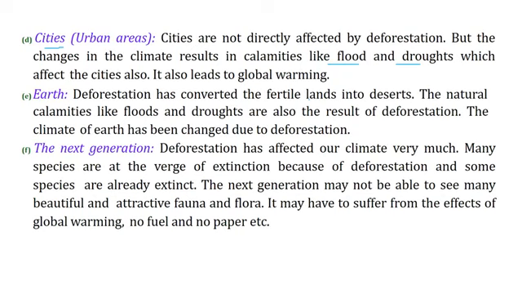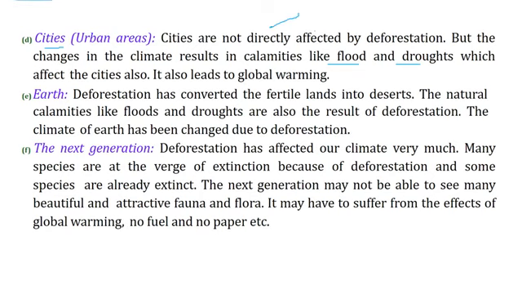The climate is affected by the deforestation activity, and because of this, a bigger area comes under the effect of floods and droughts.